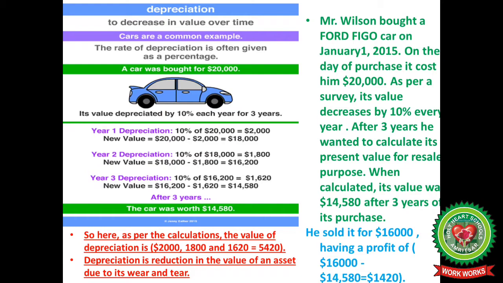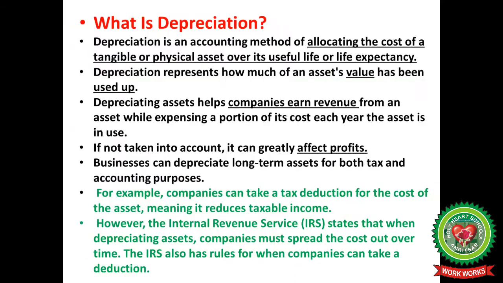Depreciation is the reduction in the value of an asset due to its wear and tear. First of all, let us understand the concept of depreciation. Depreciation is an accounting method of allocating the cost of a tangible or physical asset over its useful life or life expectancy. Depreciation represents how much of an asset's value has been used up. Depreciating assets helps companies earn revenue from an asset while expensing a portion of its cost each year the asset is in use. If not taken into account, it can greatly affect profits.